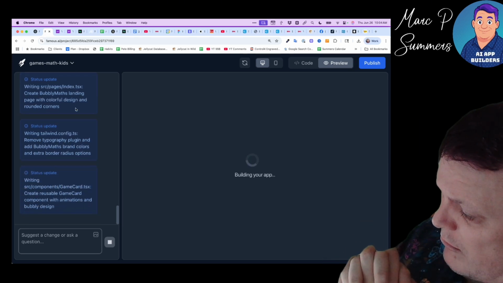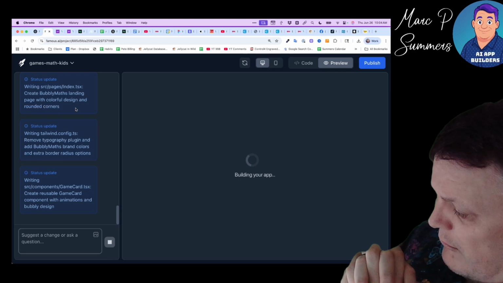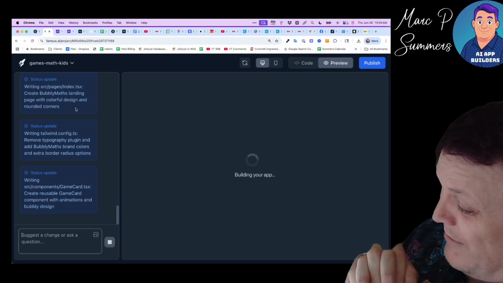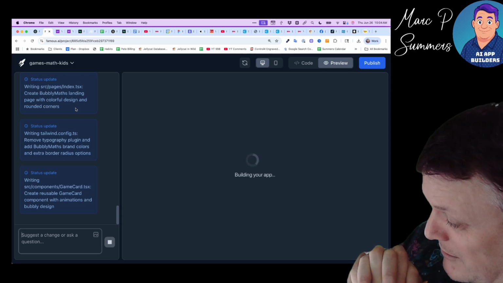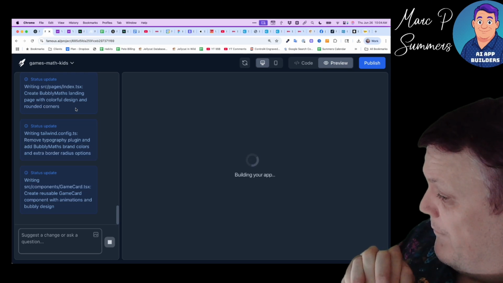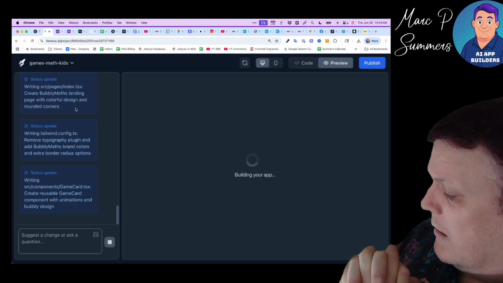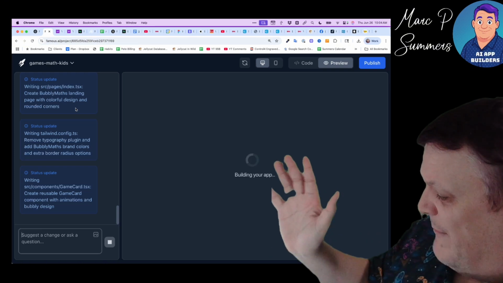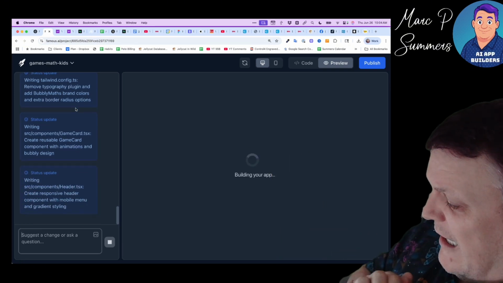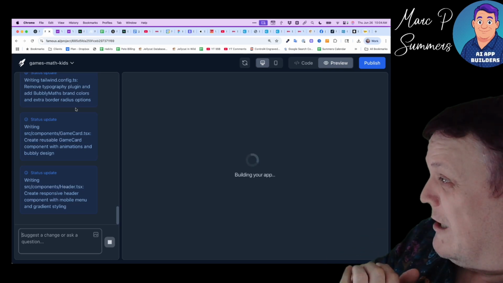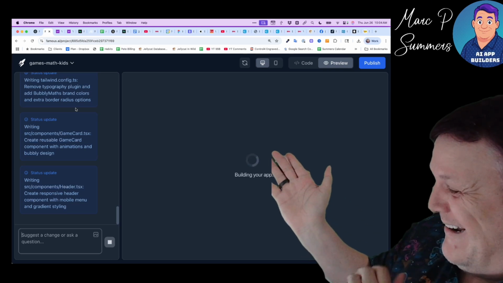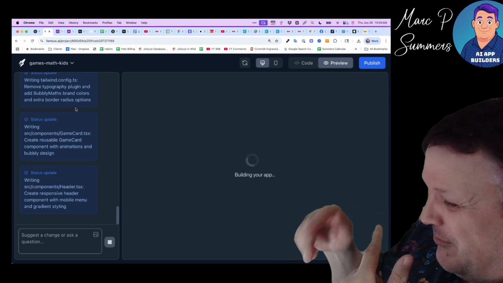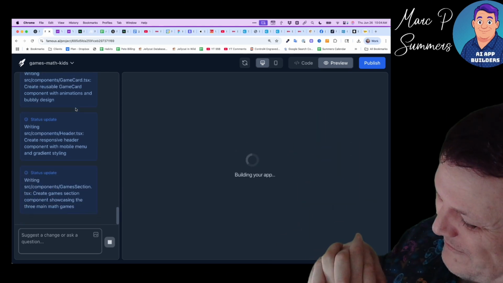All right, so it's still writing little bits, creating a reusable game card component with animations and a bubbly design. Okay, that'll be fun to see. Reusable game card component. I can't wait. So AI app building is great. Sometimes it tells you on the left here what you really want to hear, and then you see on the right it's going, animations, and so you might need to reprompt it.